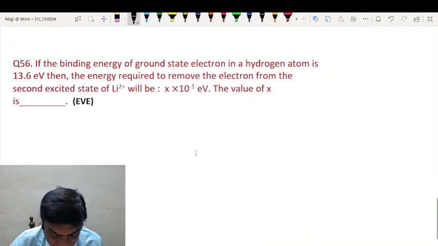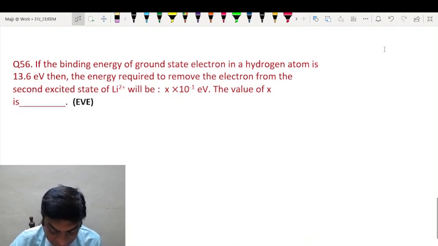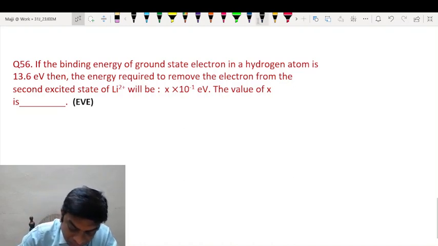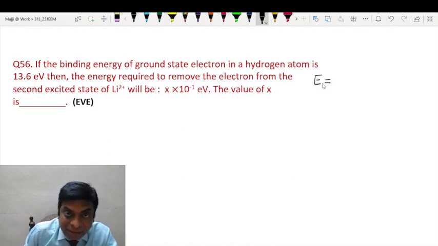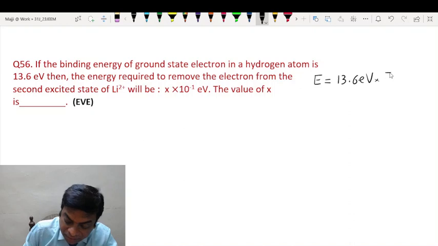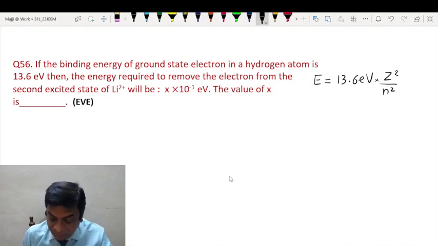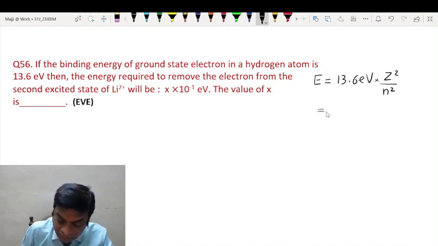If the binding energy of ground state electron in a hydrogen atom is this, then find the energy required to remove the electron from the second excited state of this. Now, energy required to extract an electron from a hydrogen like atom is this. This is the formula, where Z is the atomic number of the element and n is the orbit number.